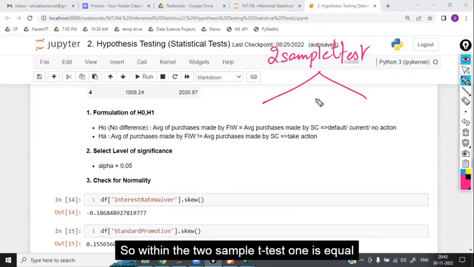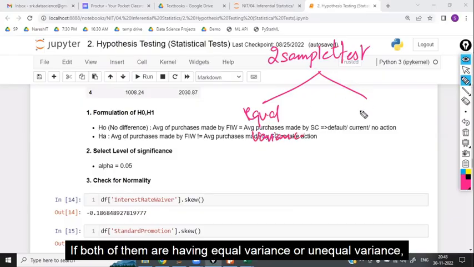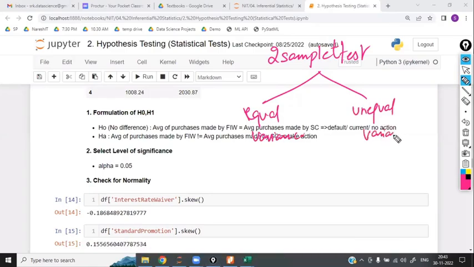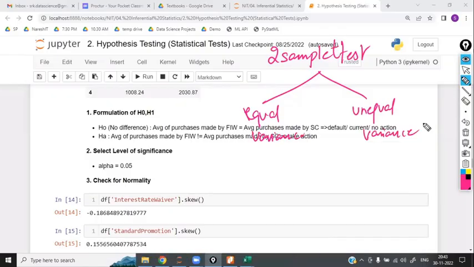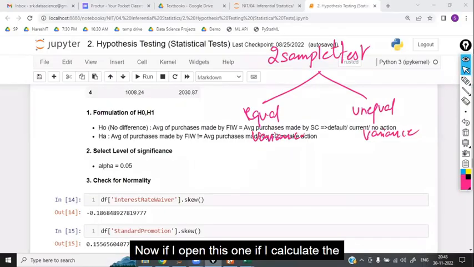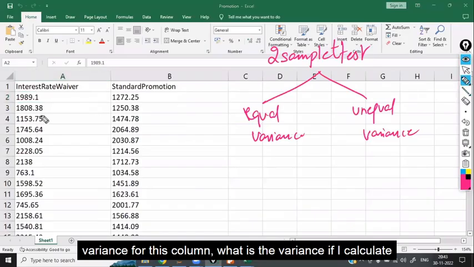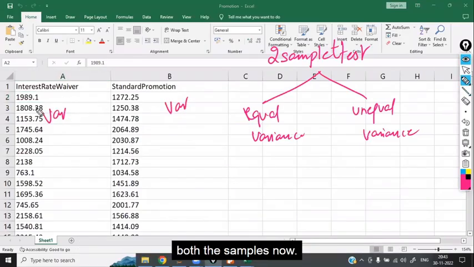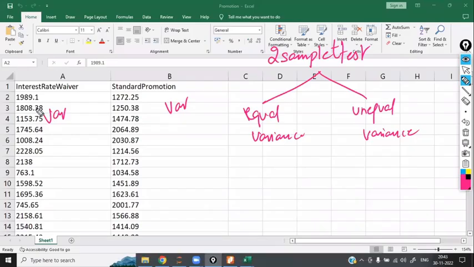So within the 2 sample T test, one is equal variance, the other is unequal variance. These are the 2 options we are having. Now what do we have to do? First we have to check whether both the variances are equal or not. Now if I calculate the variance for this column, these are both the samples now. If the sample changes, the variance also will change.